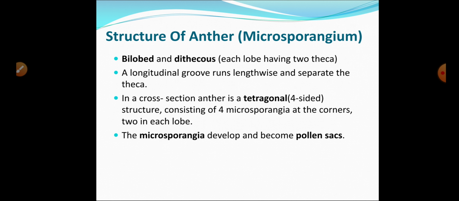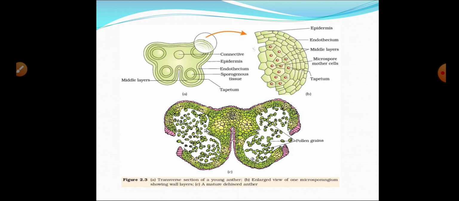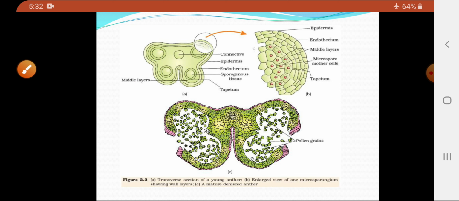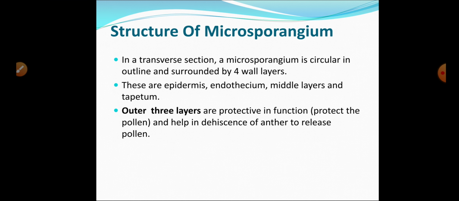So, in the center of the microsporangium, there is a group of cells which is called as the sporogenous tissue. So, here occurs the sporogenous tissue, and this sporogenous tissue will later form the pollen grains.